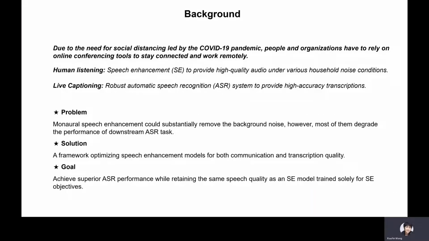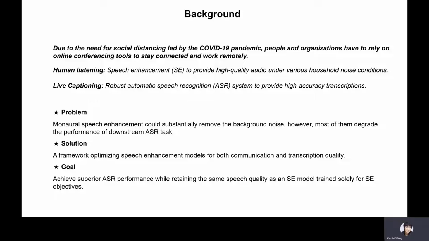Due to the need for social distance led by the COVID-19 pandemic, people and organizations have to rely on online conferencing tools to stay connected and work remotely. With the surge of online meetings, it has become more critical than ever to use speech enhancement technology to provide high-quality speech audio and live captioning under various noise conditions.